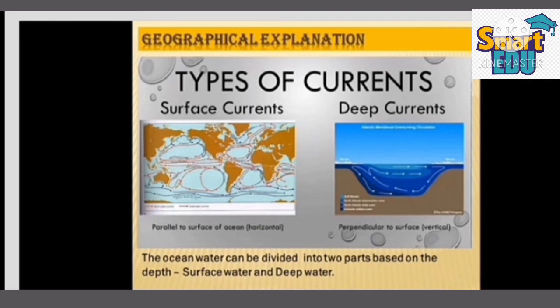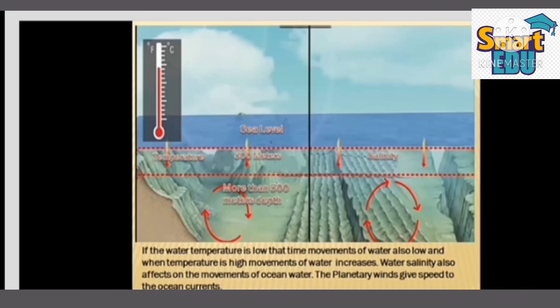The movement of water in this layer occurs mainly due to differences in temperature and salinity. Salinity means saltiness. The planetary winds give speed to the ocean currents. Planetary means related to the planet. If the water temperature is low, the movement of water is also low, and when temperature is high, movement of water increases. Water salinity also affects the movements of ocean water, and the planetary winds give speed to the ocean currents.